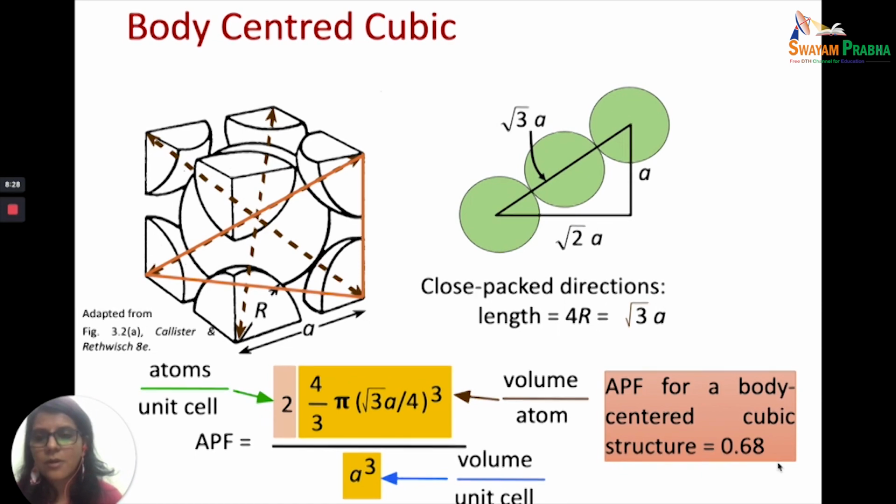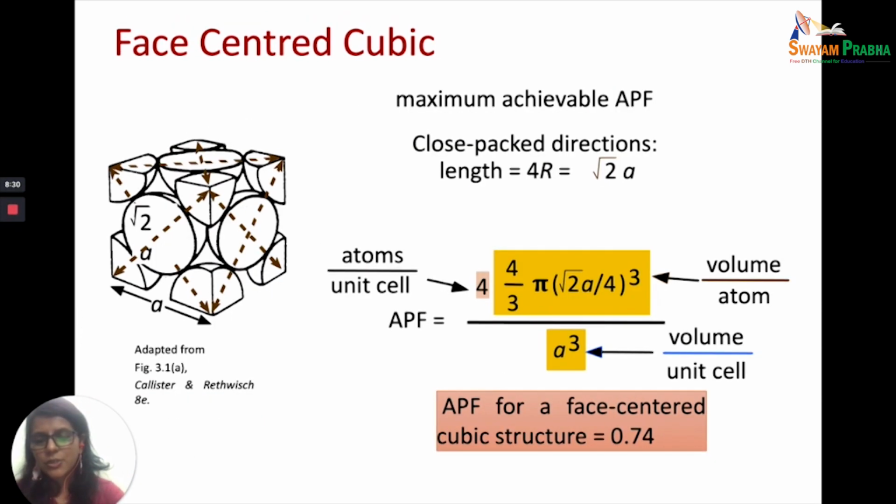Let's see for face-centered cubic. Now this is the structure of the face-centered cubic unit cell. You have 8 corners occupied and you have the face centers occupied by atomic spheres. Now just see, each face center is contributing only half. The corners are contributing only 1 by 8. So how many atoms will be there?